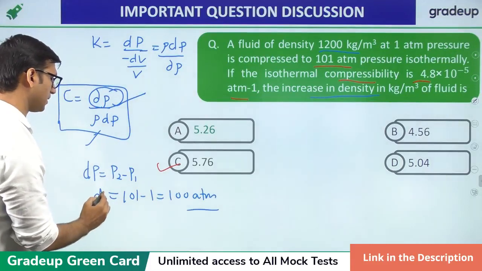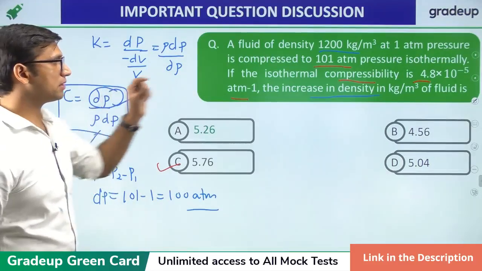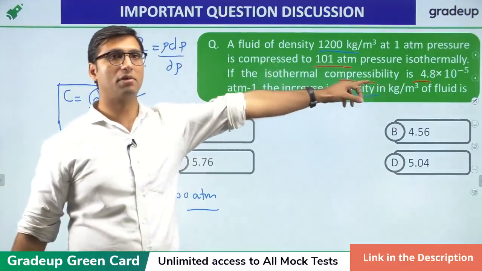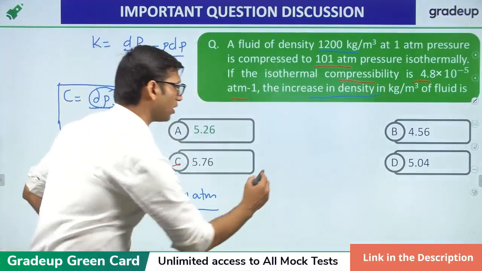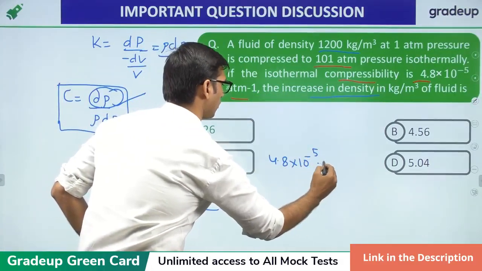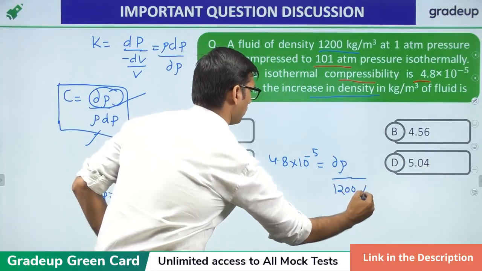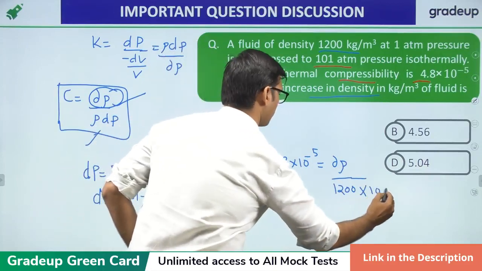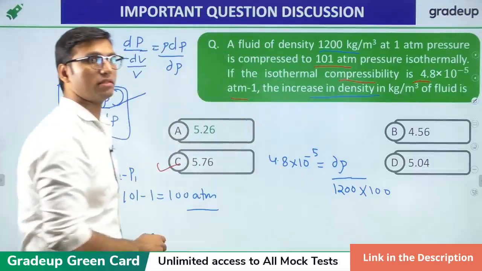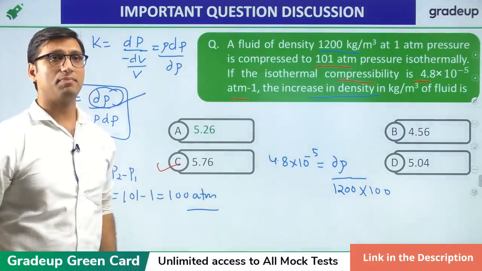That is the increase in pressure. The value of compressibility is given, 4.8 into 10 power minus 5. So you have to put all the values here. 4.8 into 10 power minus 5 is equal to d rho over 1200 into 100. So from here, after solving this, you will get the increase in density equal to 5.76 kg per meter cube.